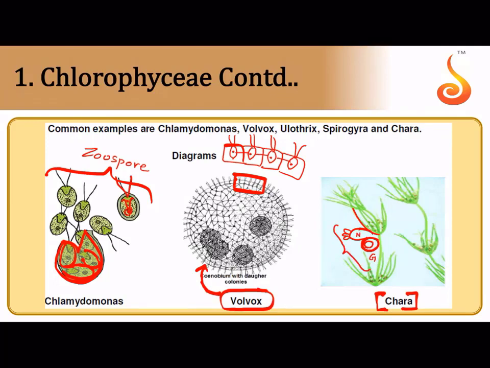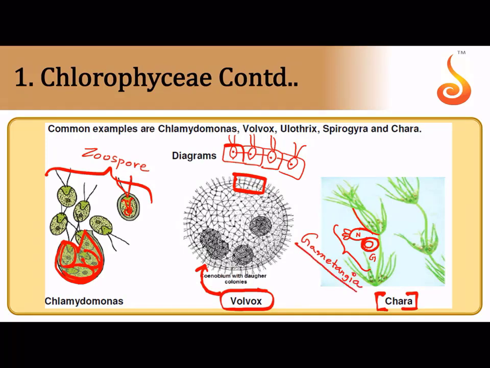So we say that in sexually reproducing algae, whether a thalloid organization or a complex organization like in Chara, we can also see that there will be differentiation of sex organs. These sex organs are referred to as the gametangia.